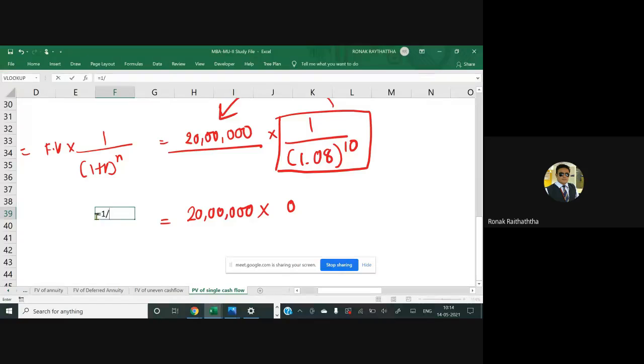I guess you should be getting 1 divided by 1.08. Now some people will be like, sir, you are multiplying this, why not divide by it from the 20, what is your problem? Why do you want to do this new way? I am doing that because we want to explore another way as well, and this way would be more beneficial in some upcoming sessions. That's why you should be habituated with both of these ways. Raised to 10. So we have got 0.4632.